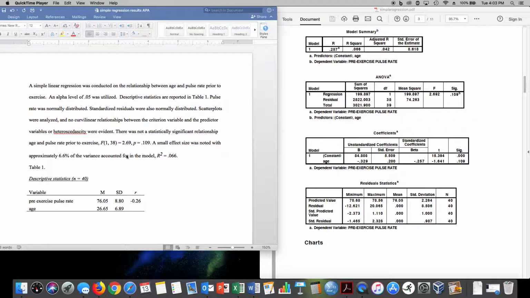A small effect size was noted with approximately 6.6% of the variance accounted for. Here we see 6.6% of the variance accounted for, and R squared is 0.066. So that's our write-up of a simple linear regression.